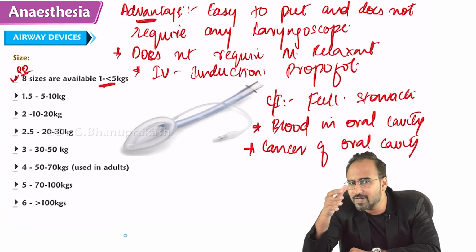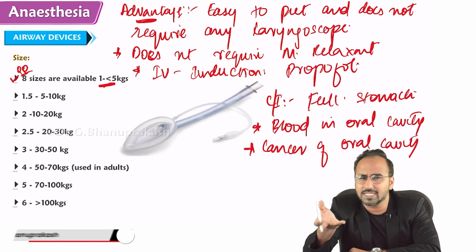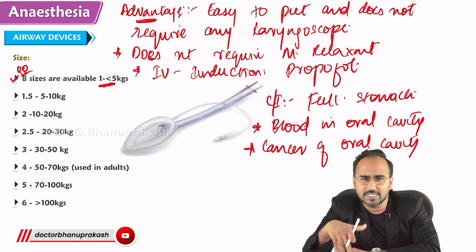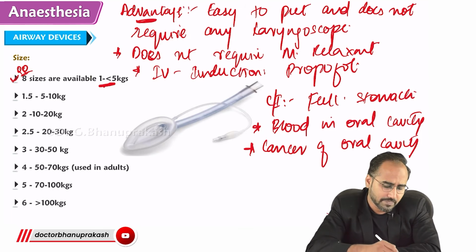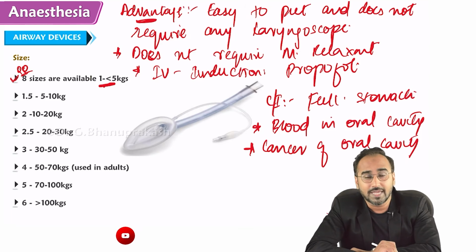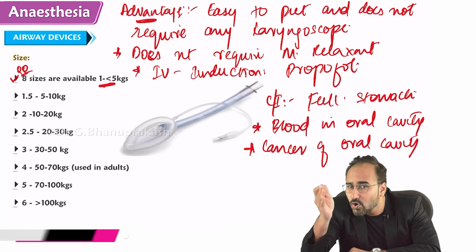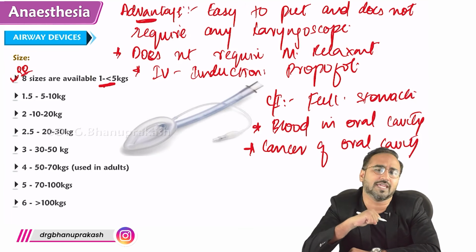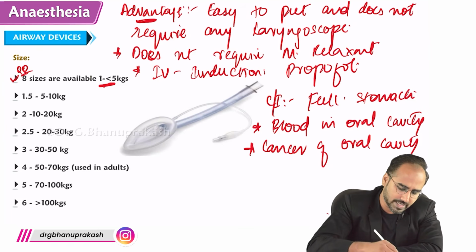Neonate means the first 28 days after birth, that is, the patient's weight will be less than 5 kgs. In infancy, the weight will be between 5 to 10 kgs. So, size 1 for less than 5, size 1.5 for 5 to 10 kgs. In adults, we use size 4 and size 5. Size 4 LMA is used for a 50 to 70 kgs person. Size 5 LMA is used for a 70 to 100 kgs person.